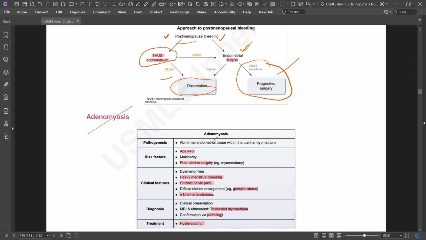Okay, now adenomyosis. Adenomyosis is abnormal endometrial tissue within the uterine myometrium. Adenomyosis occurs after 40, that means more than 40. It is associated with multiparity.